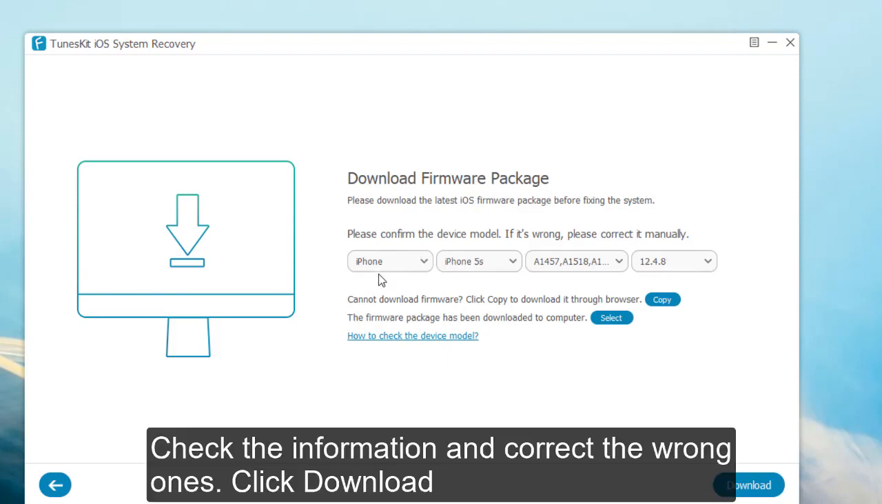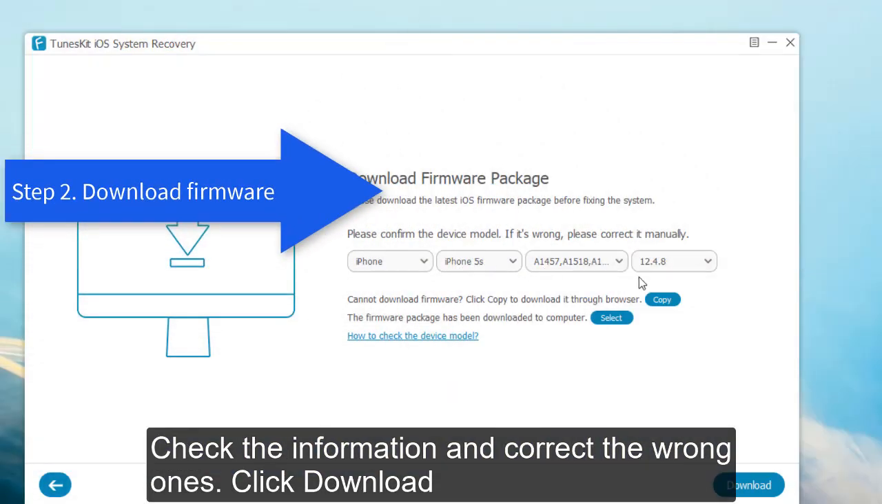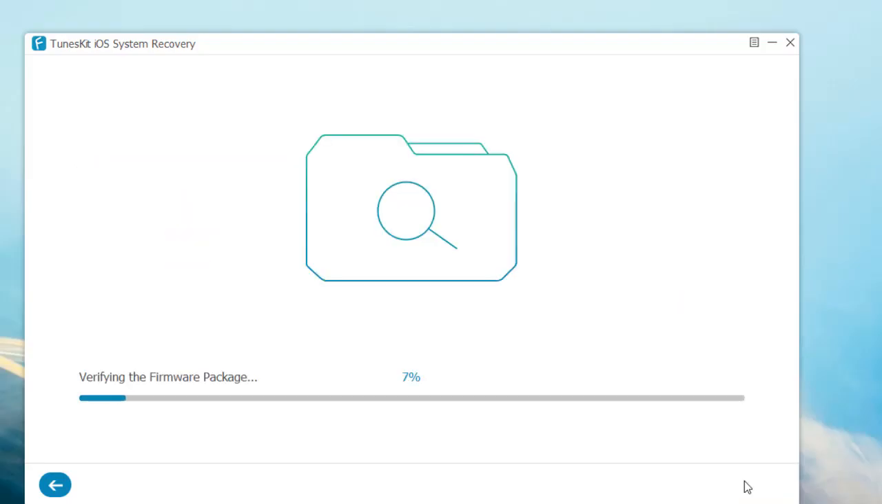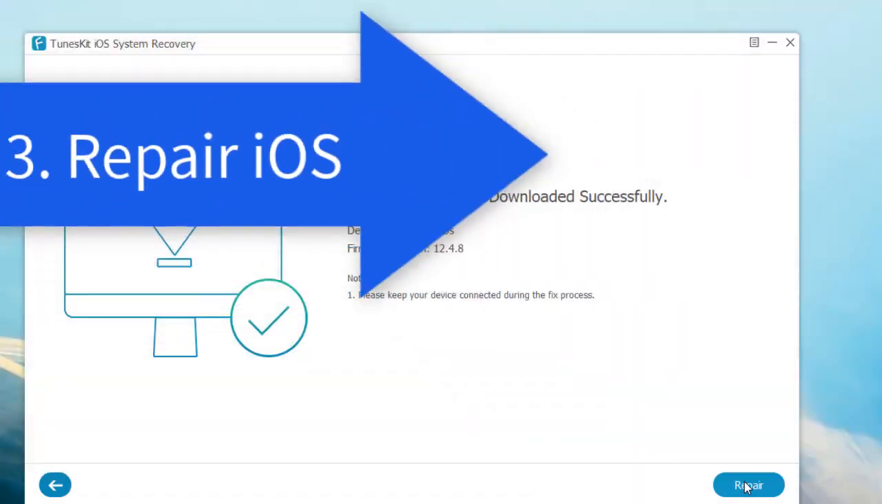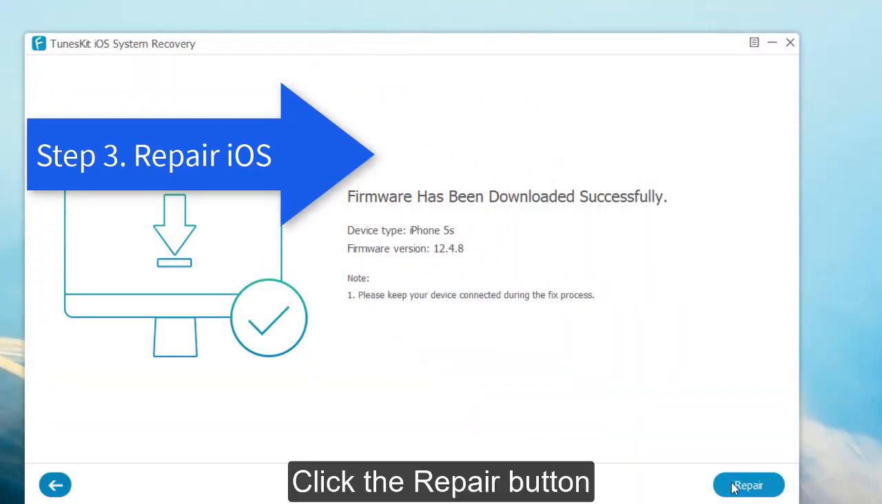Check the information here and correct the wrong ones. Then click the download button. Step 3. Just click the repair button.